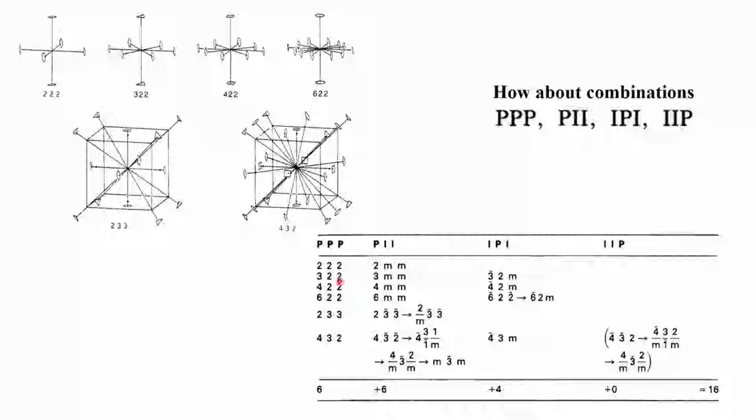On the other hand, in this combination an additional one comes because 3 bar is something different from 2 bar, because 2 bar becomes M, whereas in case of 3 bar it is different and it is a standalone symmetry, and therefore you get 3 bar 2m. Similarly, 4 bar 2m, 6 bar 2m, and you also have in this case 4 bar 3m. So, these 4 additional things will come in. On the other hand, if you have the IIP combination, all these combinations of PII will be repeated here, and therefore we do not get any additional point group symmetries.